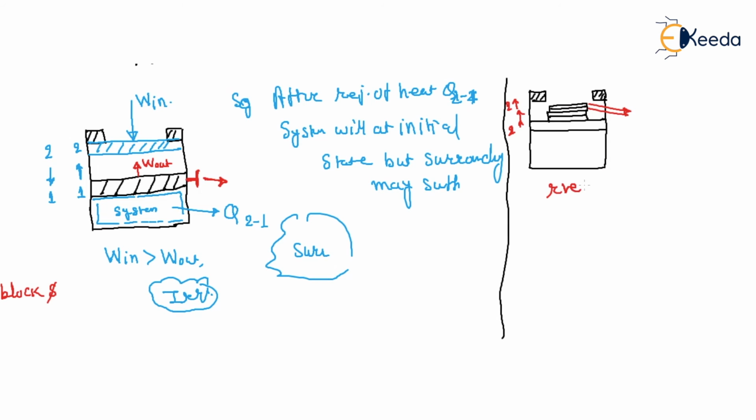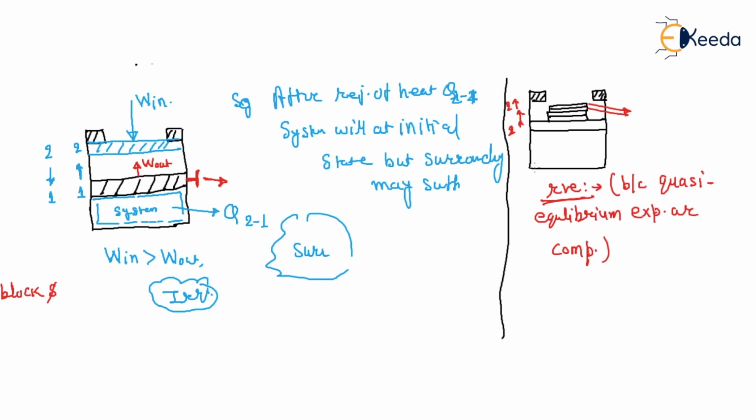Why reversible? Because of quasi-equilibrium expansion or compression. So this is a reversible process. So how can you achieve this? But this is not practical. Why? Because this 2 to 1 is not practical.